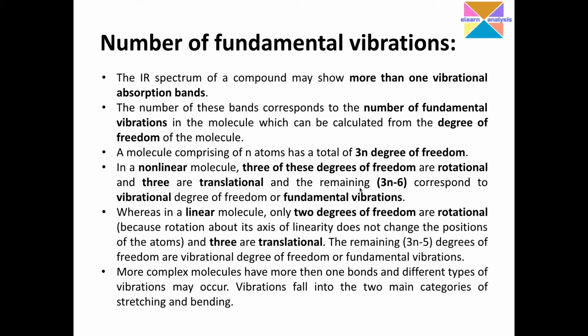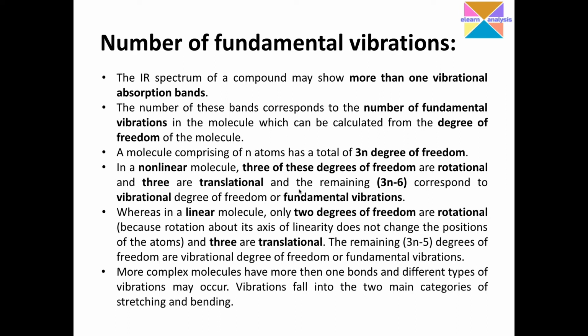So for a non-linear molecule with 3n minus 6 degrees of freedom, 3 are translational, 3 are rotational, and how many are remaining? I need to substitute the number of atoms, multiply with 3, then deduct 6 from that. The remaining would be the fundamental vibrations.